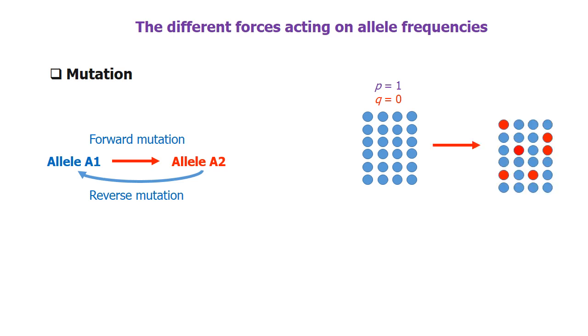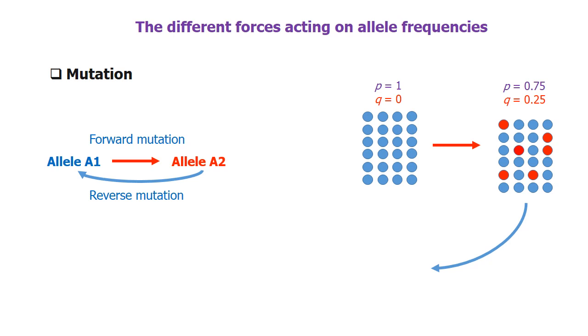A mutation happens in some individuals, thereby converting A1 allele to A2 allele. Now, there are 6 individuals in the population with A2 allele. So, there is a change in the frequency of both alleles. Now, P equal to 0.75 and Q equal to 0.25.